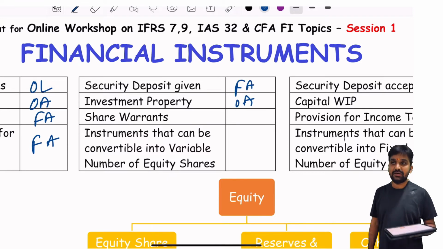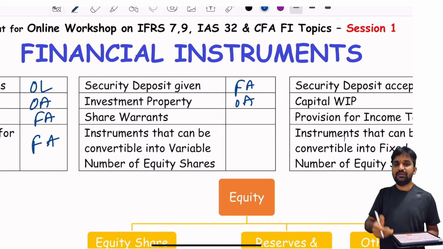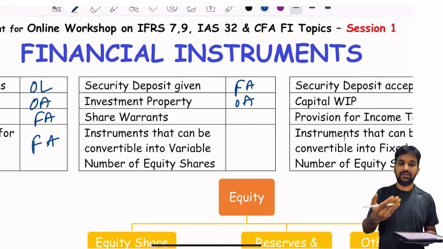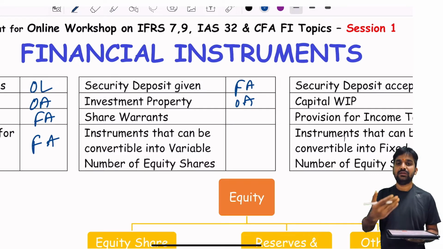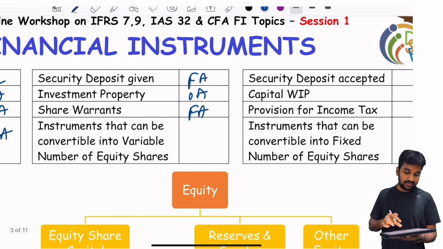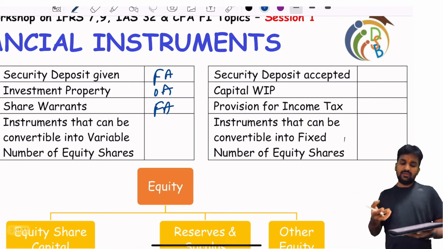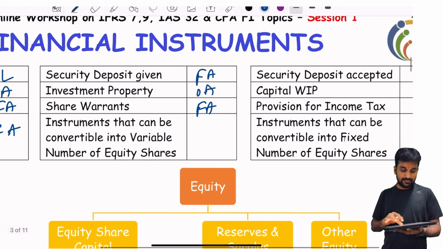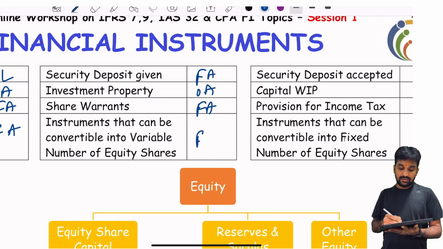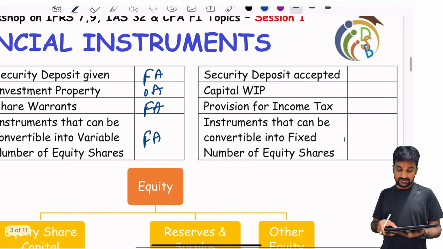Share warrants. The moment you have a share warrant and you produce it to the company, you get back an equity instrument, right? Equity instrument of the other company. Equity instrument is nothing but a financial instrument, so it is also a financial asset. Instruments that can be convertible into a variable number of equity shares, instruments that can be convertible into a fixed number of equity shares, which we have seen before. If it is convertible into a variable number of equity shares, it is a financial asset.